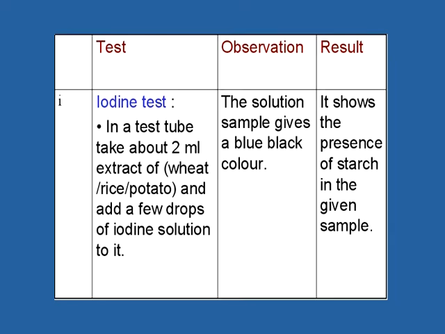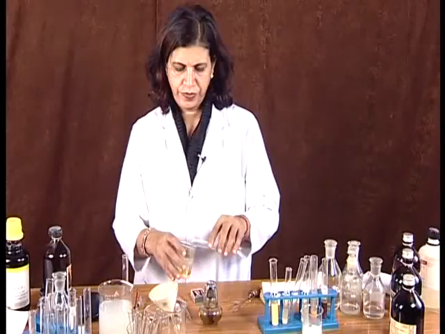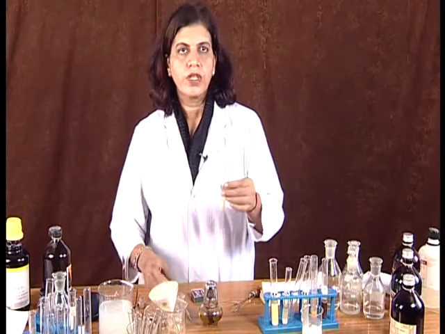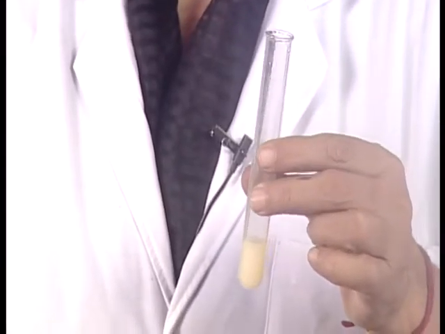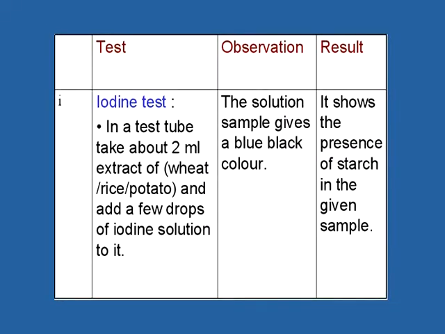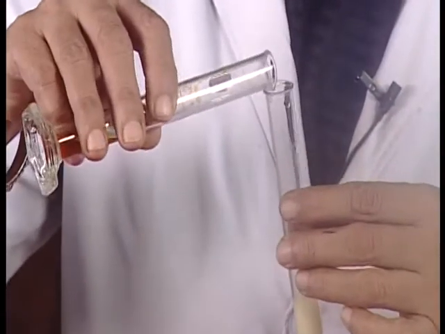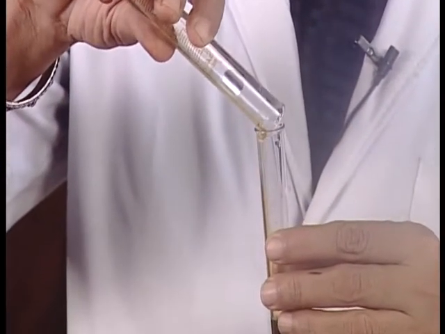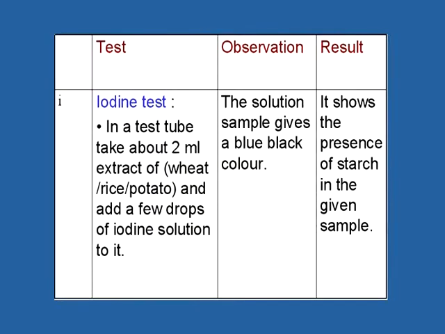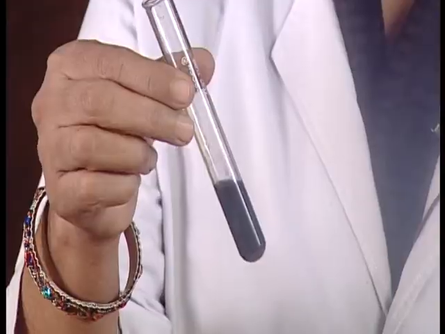We will take 2 ml of extract of wheat. This is 2 ml of wheat extract. We can take rice extract also, potato extract also, and we will add a few drops of iodine solution contained in the measuring cylinder to the test tube. The solution will give a blue-black color. This blue-black color indicates the presence of starch in the food.